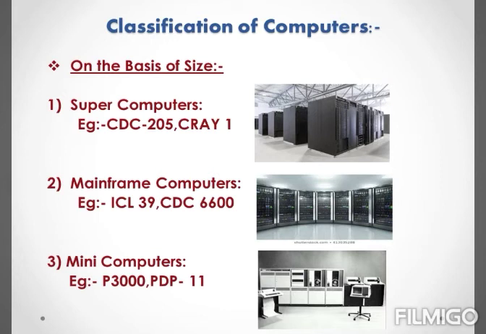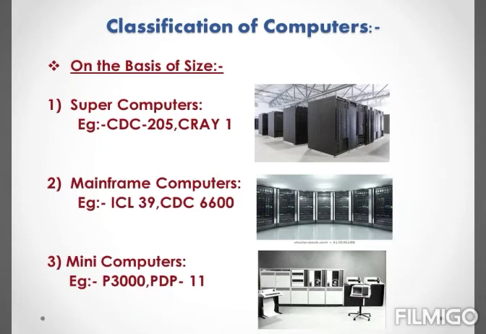The next one is mainframe computers. These computers are smaller in size and less capable than supercomputers. Mainframe computers are multi-user, multi-programming, and high-performance computers.